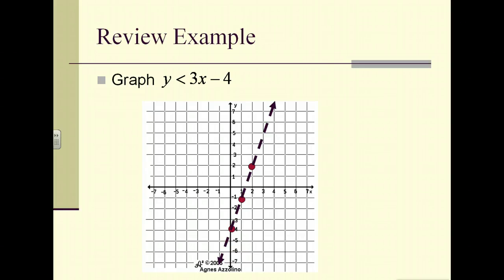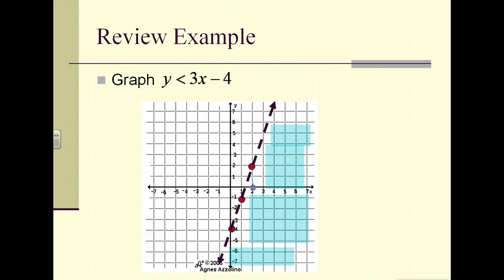The next thing we need to worry about is where to shade our graph. So it's a less than sign, so we know we need to shade below our line. So we're going to shade everything below our line.